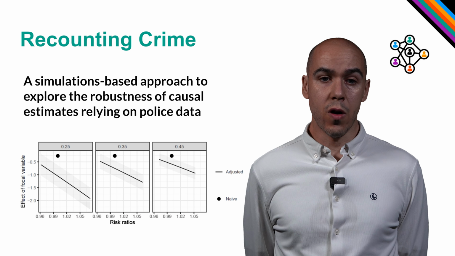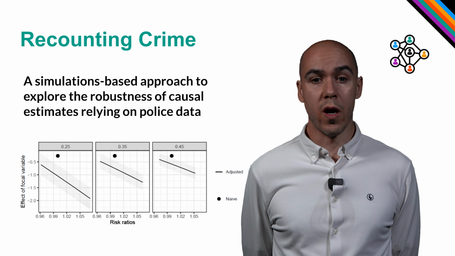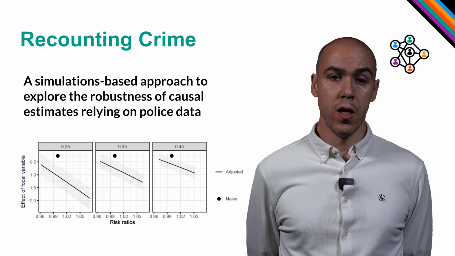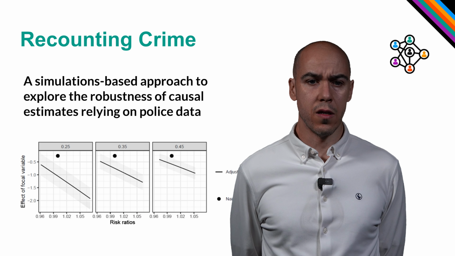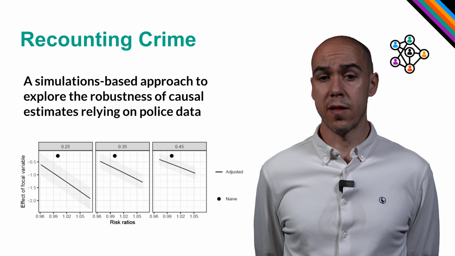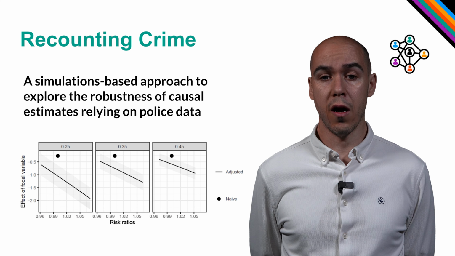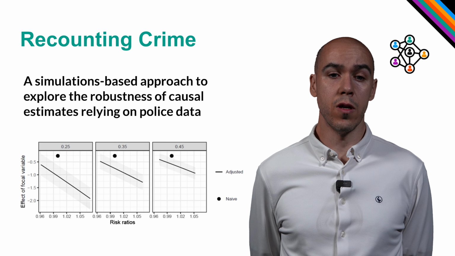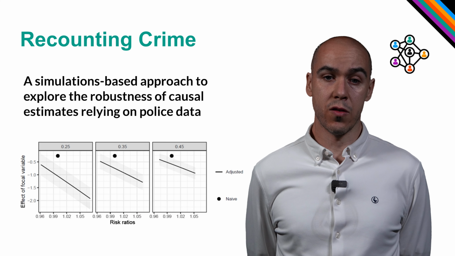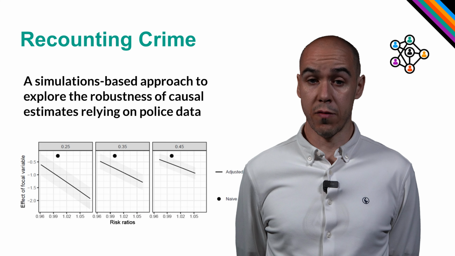We can see that the more underreporting of crime, the wider the distance between the naive and the adjusted estimates, so the larger the bias due to measurement error. However, we can also notice that in the three scenarios, we see a downward bias, which means that our naive estimate is unduly conservative, and the crime reduction effect of collective efficacy is likely stronger than we think.